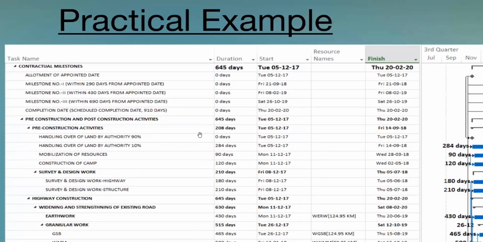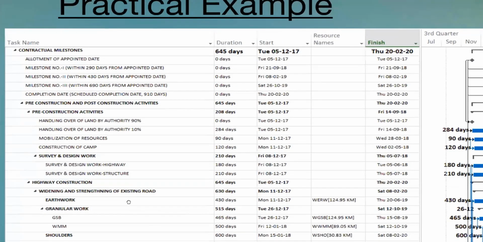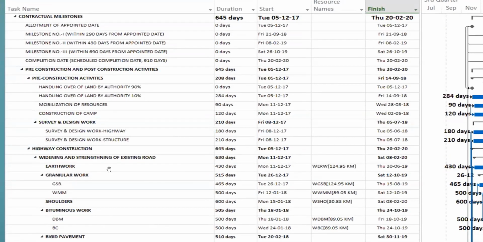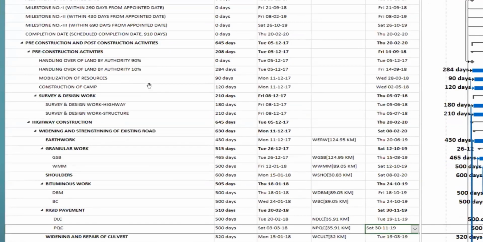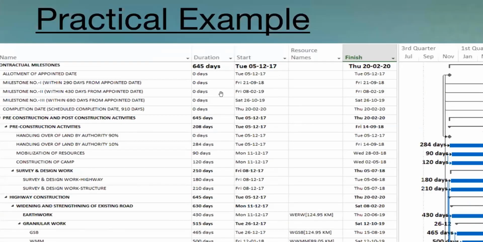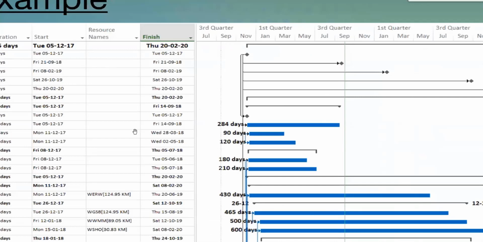Later we need to define pre-construction and post-construction activities at the site. You can see clearly there are several types of activities. These are the activities that need to be done at the site. I have taken one example, and these activities require several durations, having starting time and finishing time, with the dependency of each other.